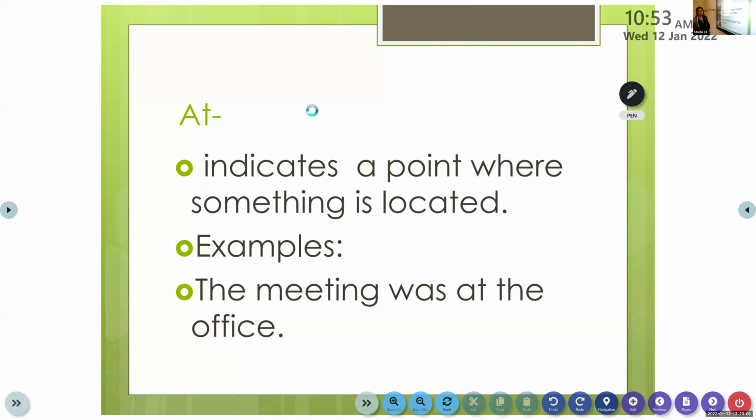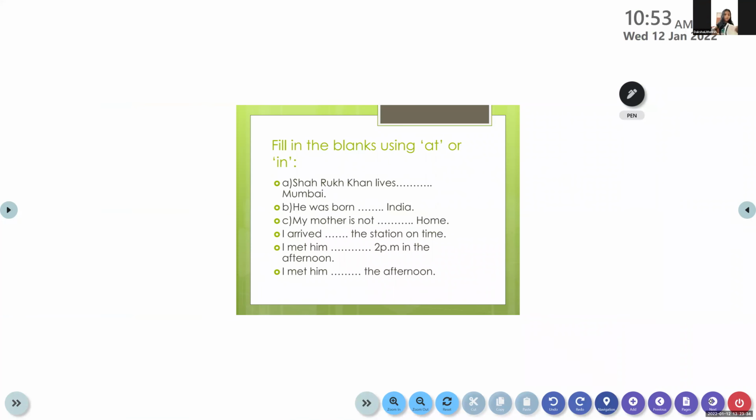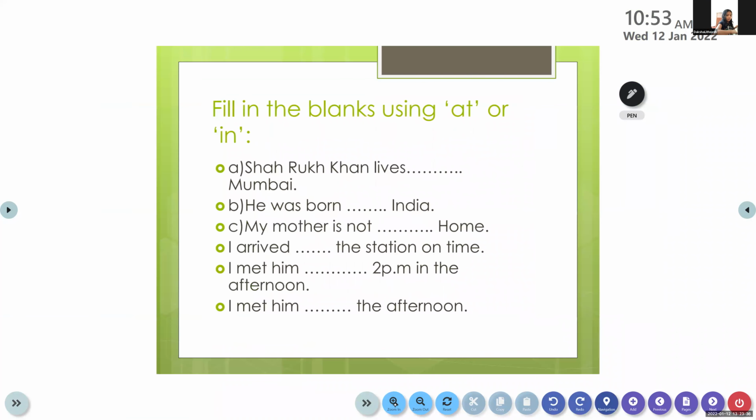Have you understood? Where am I now? I'm at school. Where are you now? You are at home. Is that clear? So at indicates a point where something is located, the exact place. The meeting was at the office. Where exactly is it being held? At the office. To show the exact place, we use the preposition at. Here there are certain examples, children.